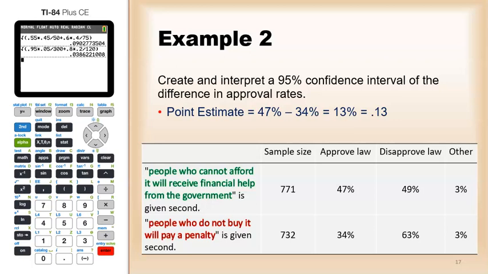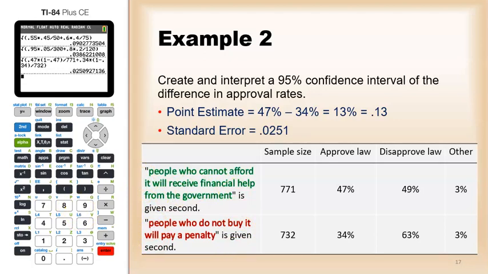0.13. As far as the standard error, I'll do the square root. The first approval rate was 47%, so 0.47 times 1 minus 0.47, or 0.53, divided by the sample size 771 plus 0.34 times 1 minus 0.34 divided by that sample size 732. The standard error is 0.0251.